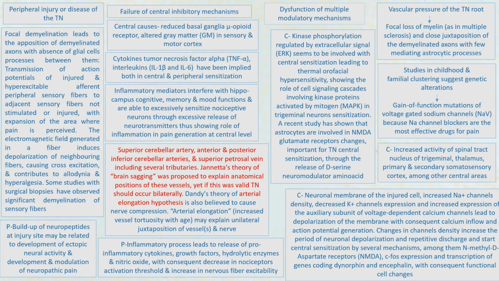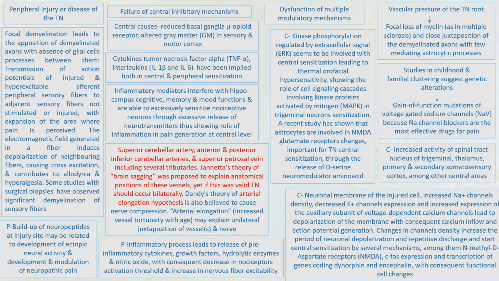Then there can be buildup of neuropeptides at the injury site, which may be related to development of ectopic neural activity and development and modulation of neuropathic pain. Then there are central causes like reduced basal ganglia mu opioid receptor, and altered gray matter in sensory and motor cortex has also been implicated. Then cytokines like tumor necrosis factor alpha and interleukins like interleukin 1 beta and interleukin 6 have been implicated both in central and peripheral sensitization.